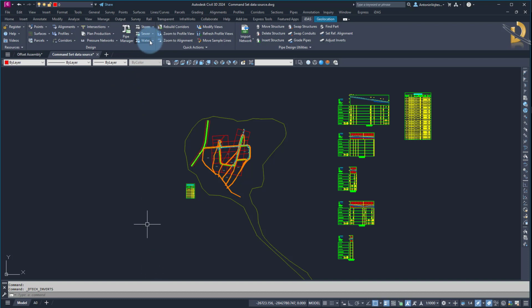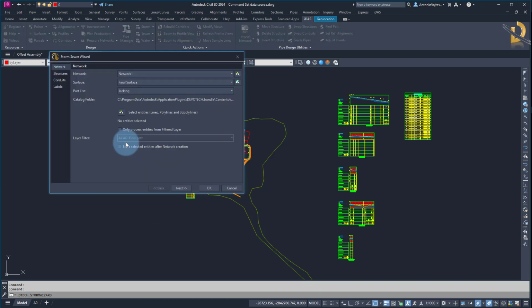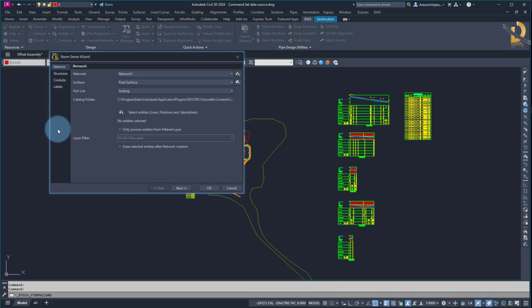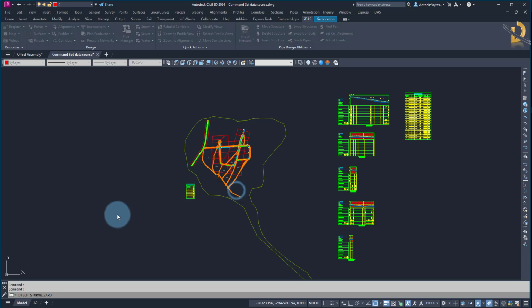I'm going to the stormwater wizard. Any wizards for pipe networks such as stormwater, sewer, water reticulation wizards, they have back and next buttons, so it's easier to navigate than using just those buttons on the left-hand side. Let me cancel. We did a lot of other improvements on the various dialogues, but it's not that important to mention in this video. I would like to mention one more thing.